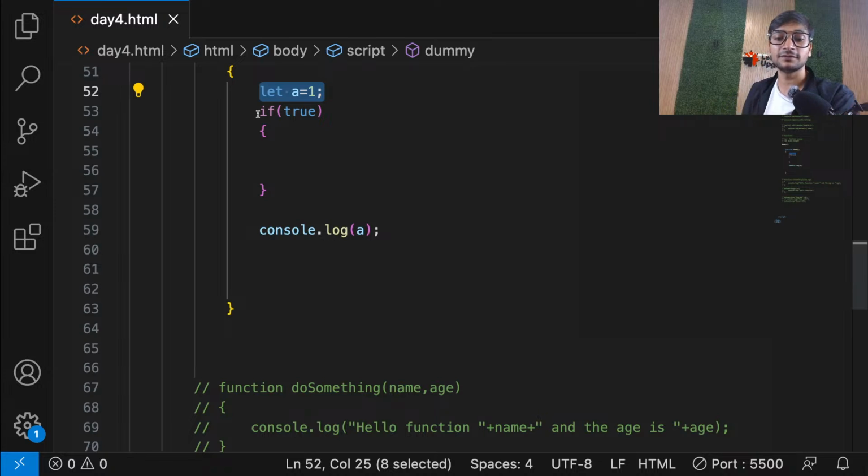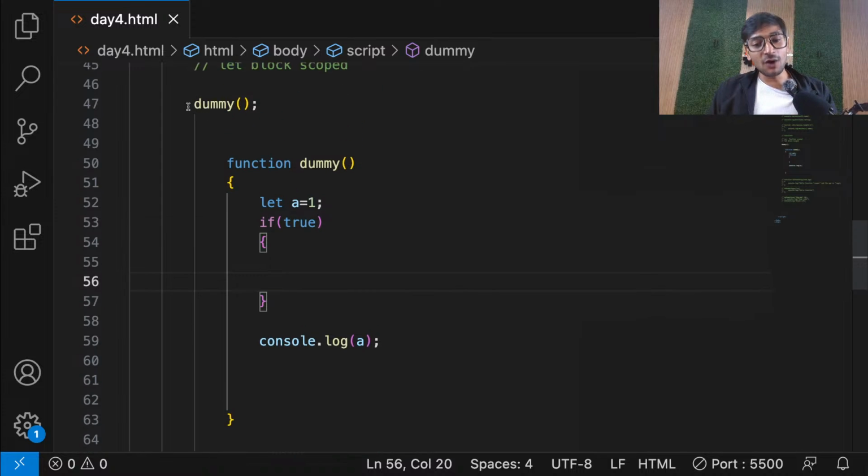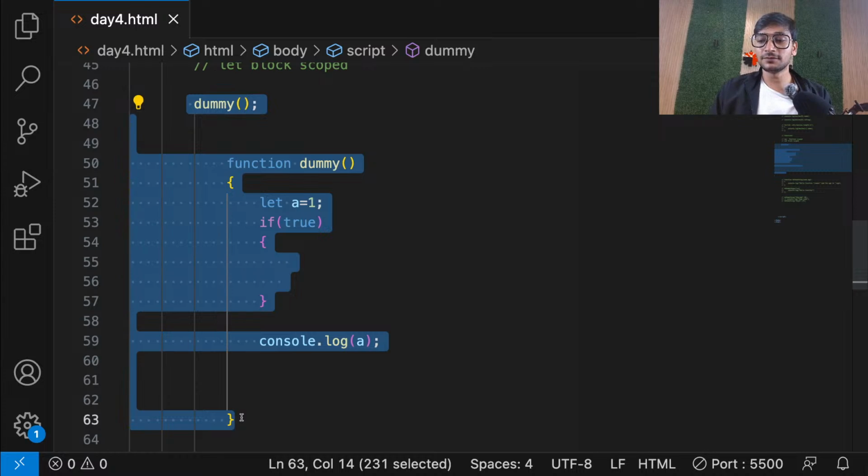Is that clear, everyone? Okay. I really hope that you have understood the difference. That's why I was waiting for function, guys. Because I don't want to show you some basic examples like how it works in a loop. I want to show you the exact idea. That is why I waited till function to explain this concept. Okay. So guys, I hope you have understood, and from now start using let. Don't use var. Just use let everywhere. It will be fine.